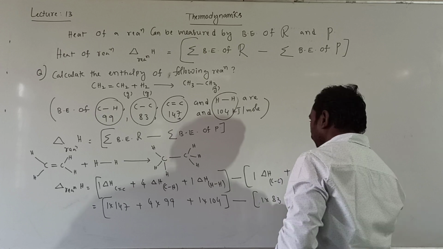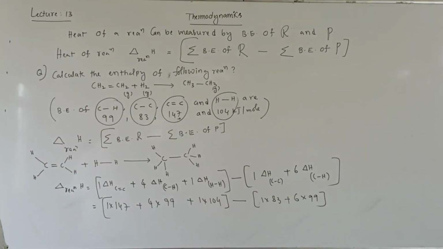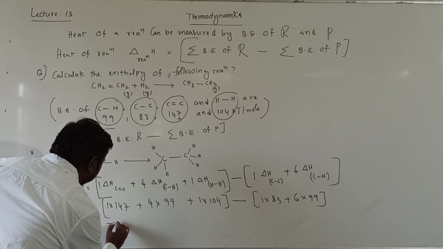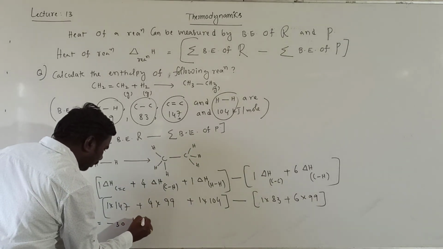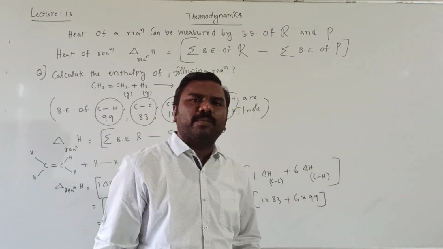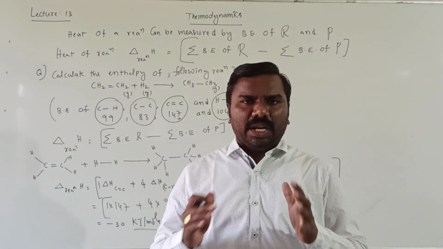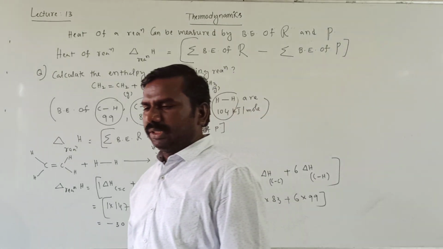If you solve this, you'll get the answer. The final answer is minus 30. If they mention kilojoules, kilojoule per mole; if kilocalories, kilocalorie per mole. Very, very important: reactant minus product. Such questions they are expecting in the objective exams.